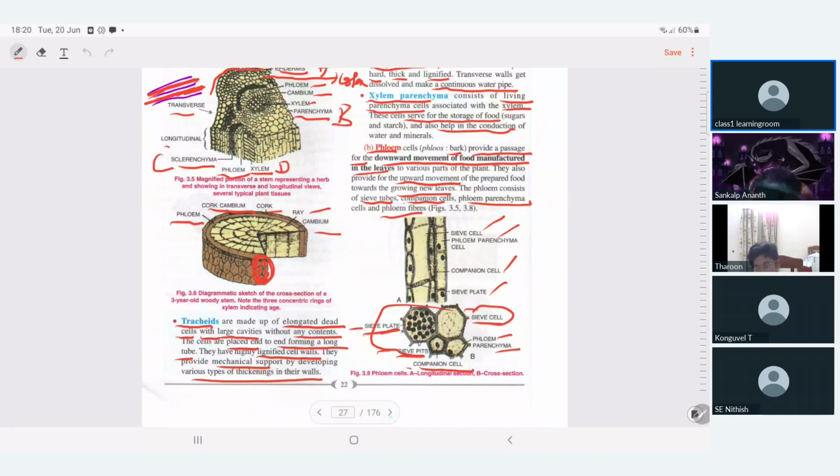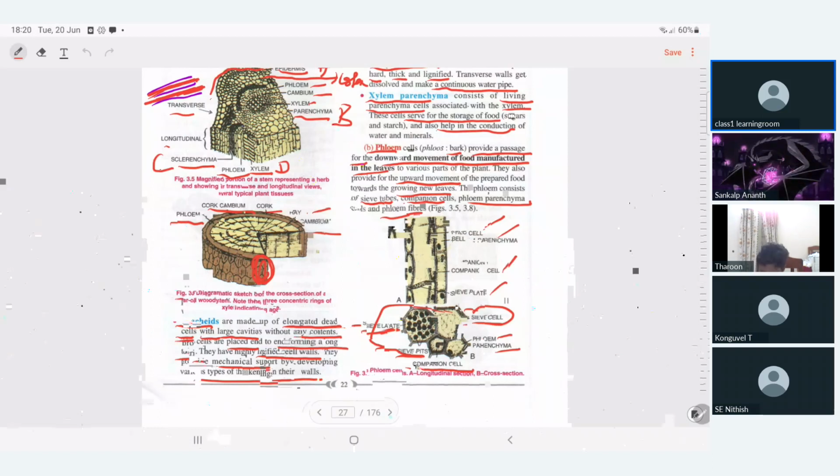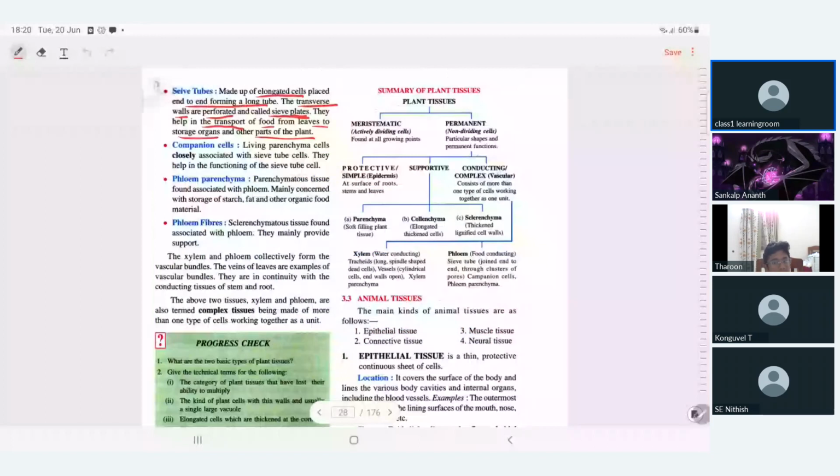Listen. The sieve tubes collect the food from the leaves and pass it to their friend called companion cells. They are living parenchyma cells closely associated with the sieve tube cells. Their friend, a living, young friend. They collect the food and give it to companion cells. The leaves give the food to sieve tubes, and sieve tubes give the food to companion cells. They help in collection. Can you understand?